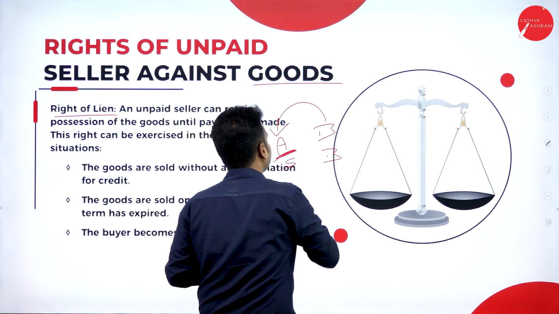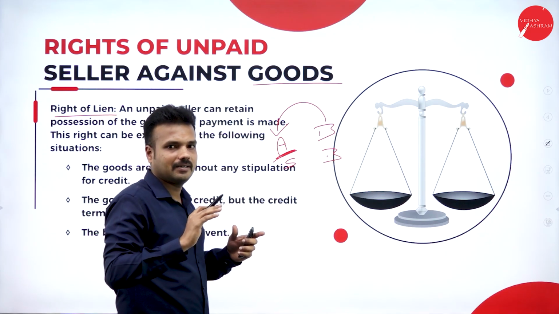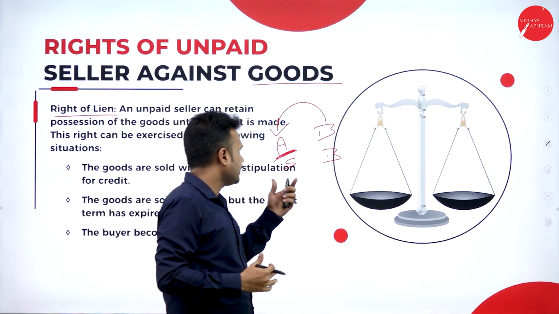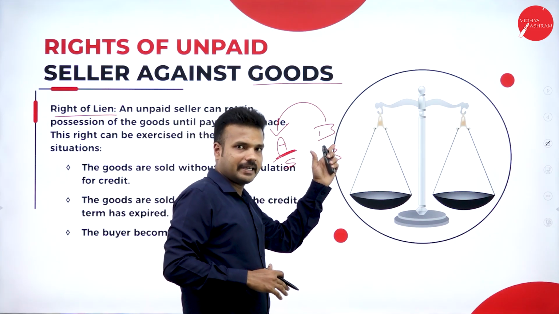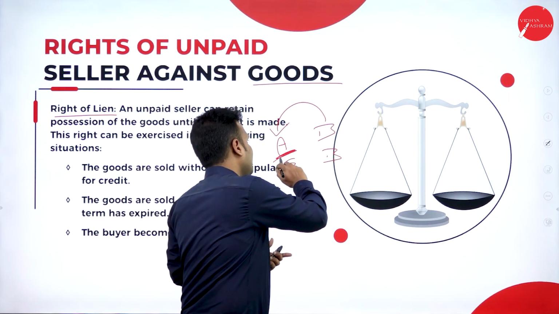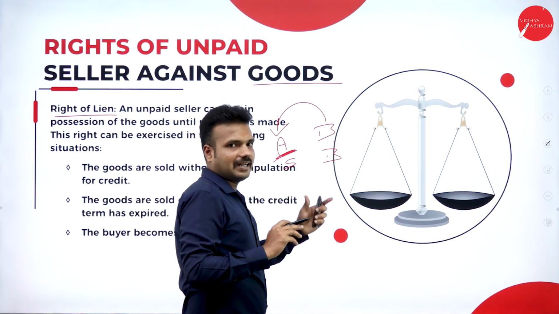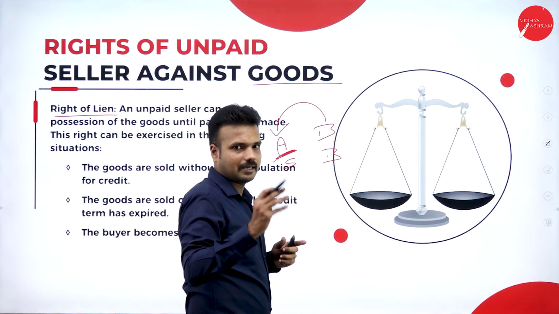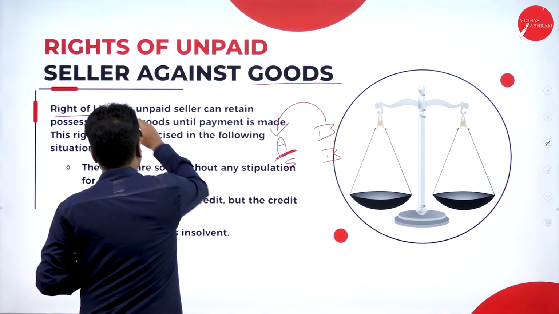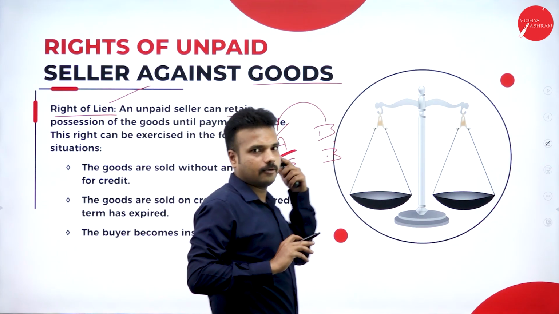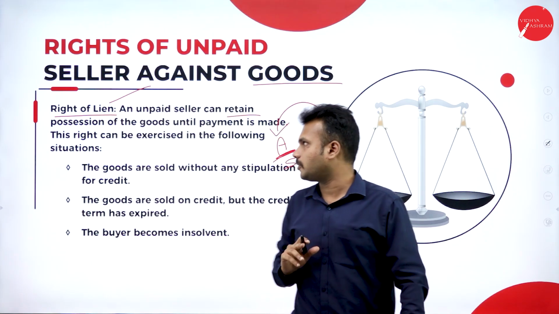Mr. A has a complete right to retain a product without delivering it. So what happens? He had agreed to make a payment but has not yet made it. After making the payment, Mr. A can deliver the product. Until and unless he makes the payment, Mr. A cannot deliver the product. That is about the right of lien. Lien means retention, retention of ownership, the title of a particular product.